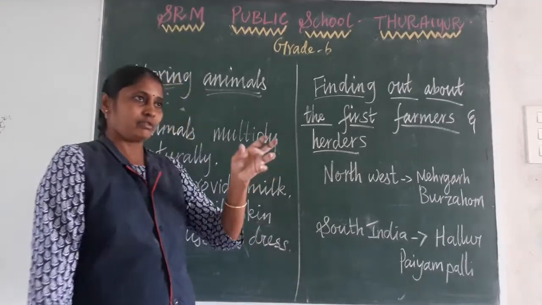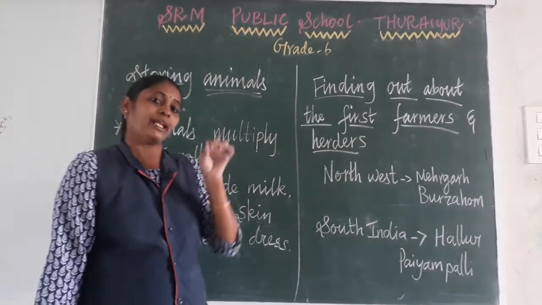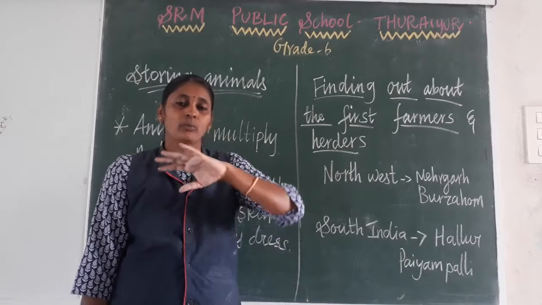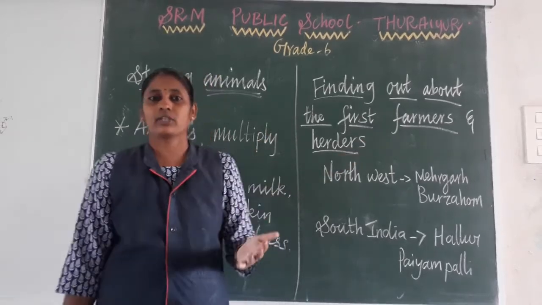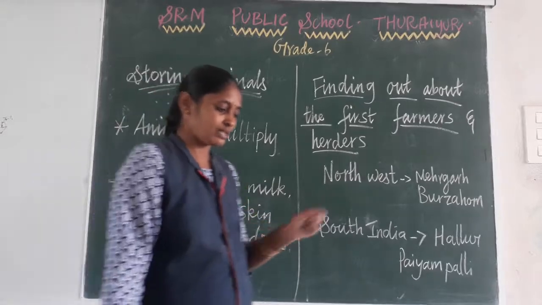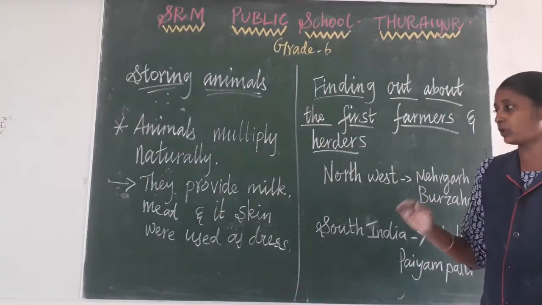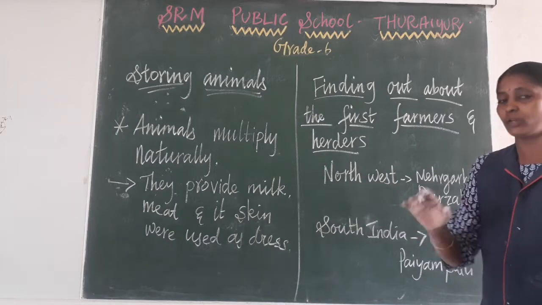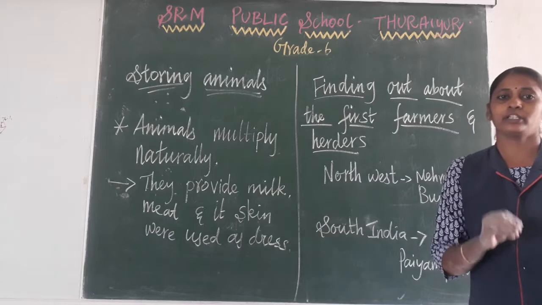But with the help of that evidence, the archaeologists could work out how large an area they may have cultivated. With the help of that evidence, they are involved in research activity. So you have to refer to that map where the first farming and herding activities happened in those days.